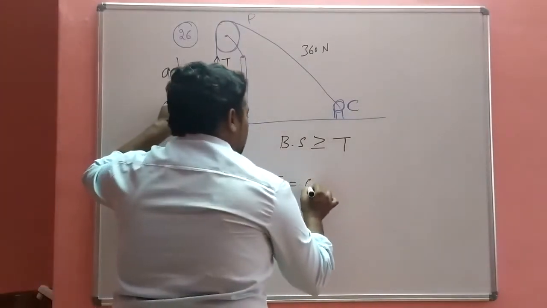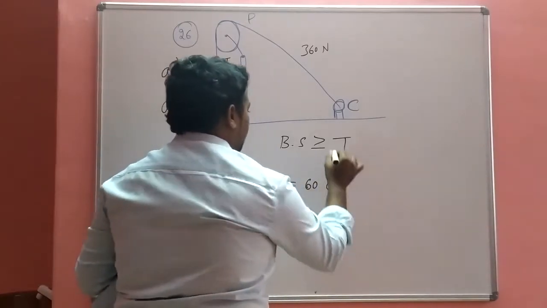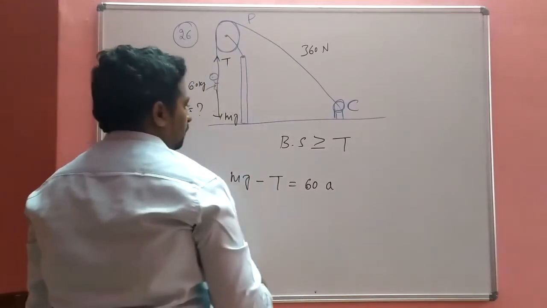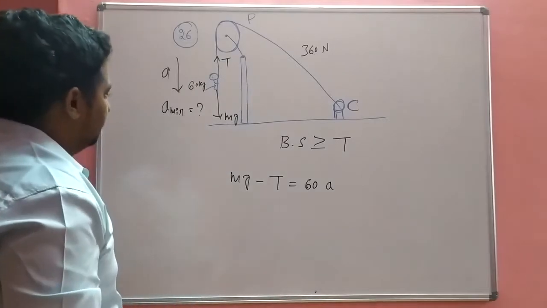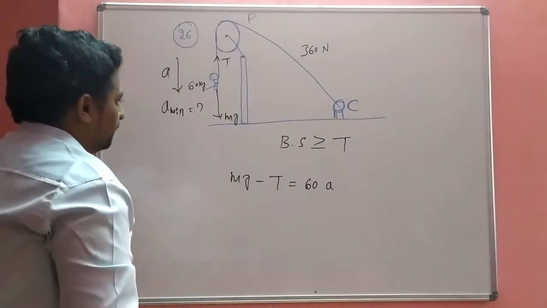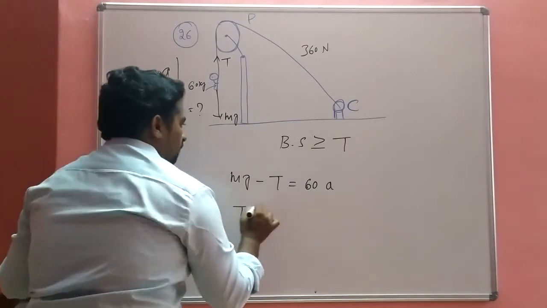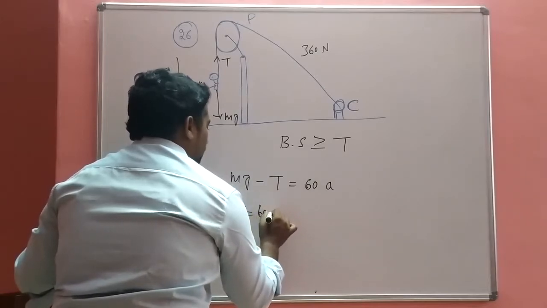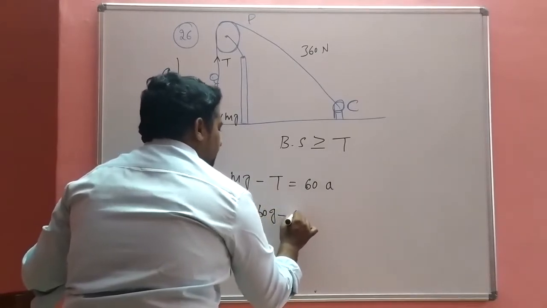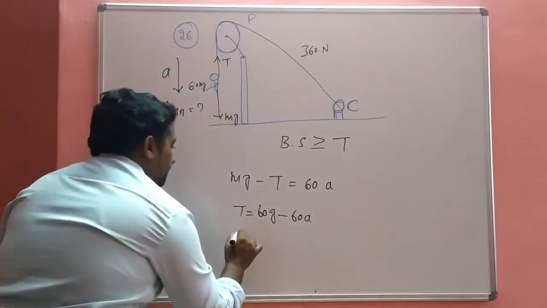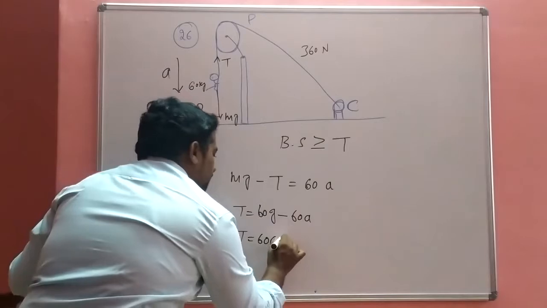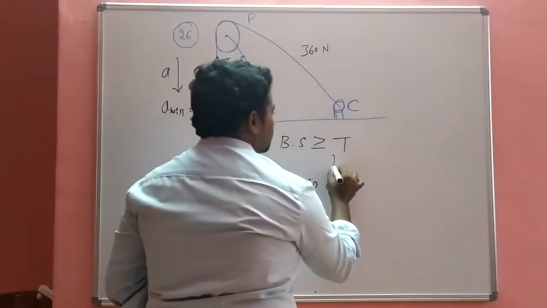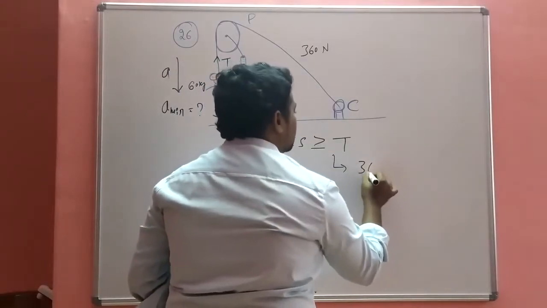So m is 60 kg, then T is equal to 60g minus 60a, that is T is equal to 60 common, g minus a.